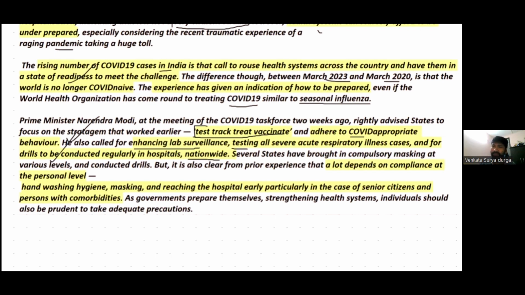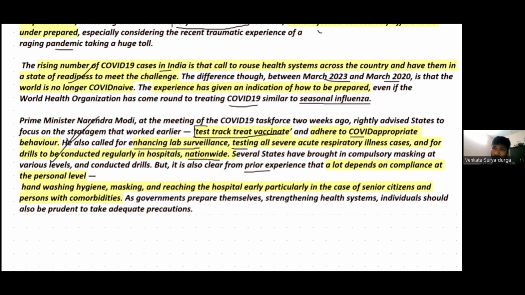Also, several states have come up with provisions that masks are compulsory at different levels, right? So in this context, the prior experience shows that a lot depends on compliance at the personal level. No doubt, the government has been taking measures to curb the impacts of the COVID-19 pandemic.